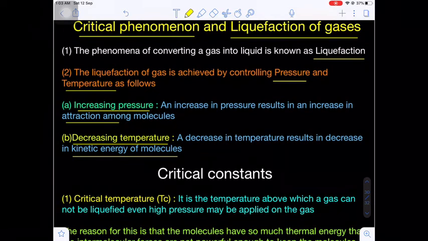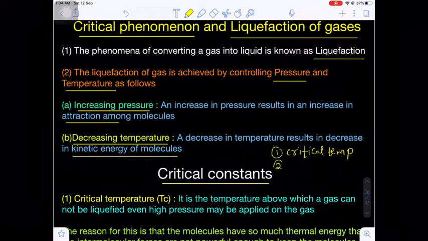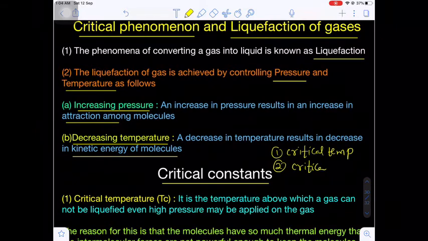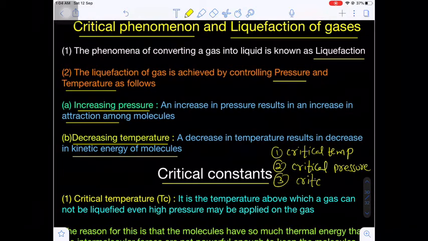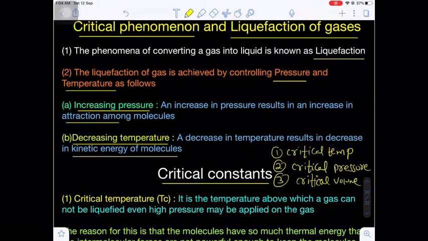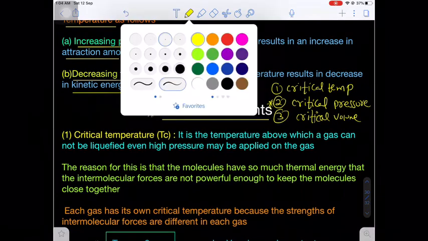Okay, now here the important topic, the critical constants. Now here there are 3 important critical constants. Number 1, critical temperature. Number 2, critical pressure. Number 3, critical volume. Critical temperature, critical pressure, critical volume are known as critical constants. Let us see one by one.